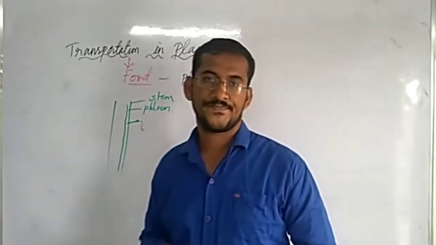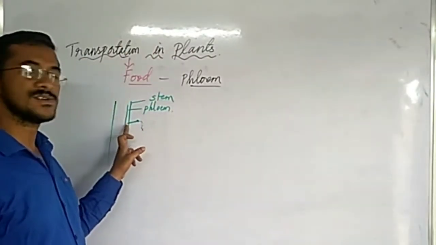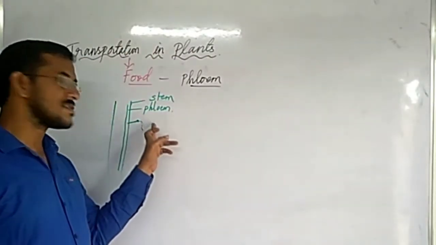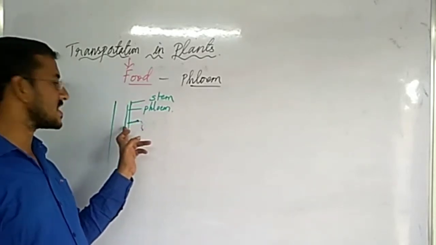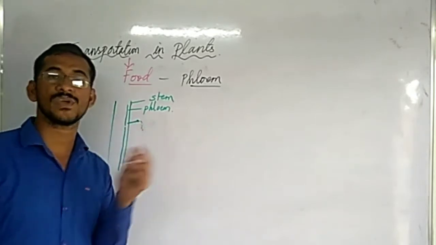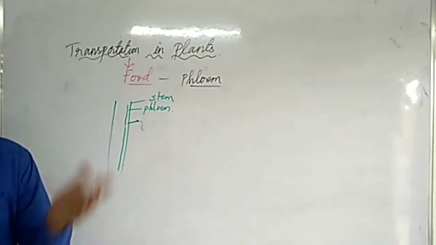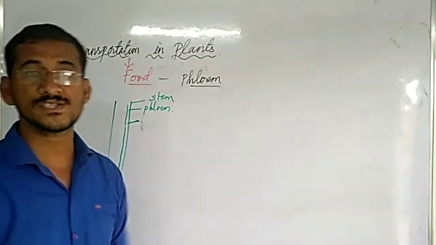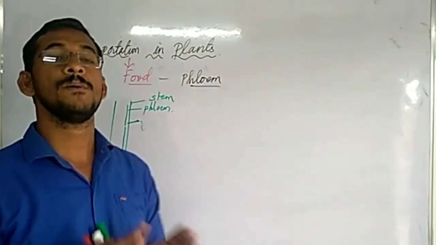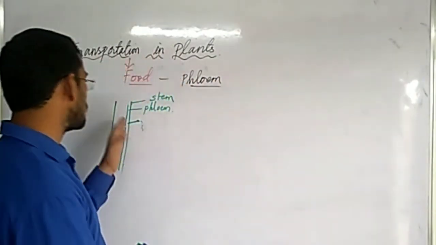food material. Understood? Because we found the proboscis is connected to the phloem, and the liquid from the phloem, the food substance in the form of liquid, is coming out from the cut end of the proboscis. So after testing we came to know that there is a food substance. So that food substance is coming from where? It is coming from phloem. So by this we come to know that phloem helps in conducting and transporting the food materials in case of